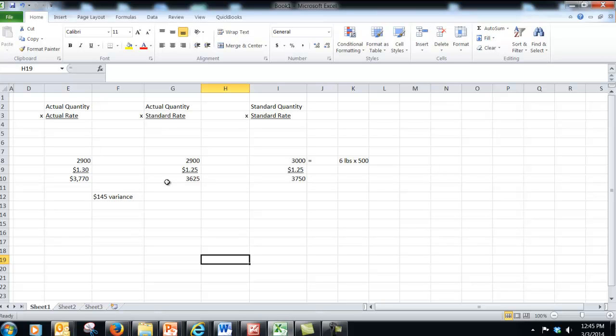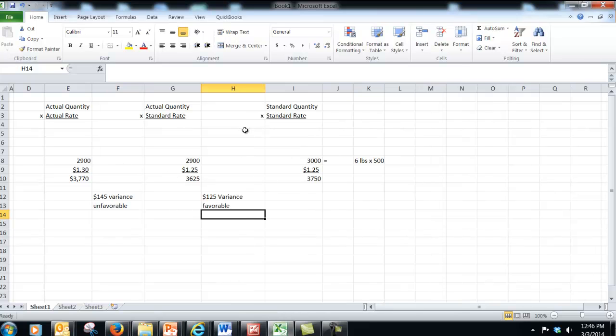We can see here if we were able to use the standard rate, it would have cost us $3,625, but because we had to pay an extra 5 cents per pound, it cost us a $145 difference. Because it cost us more, we would call this an unfavorable variance.